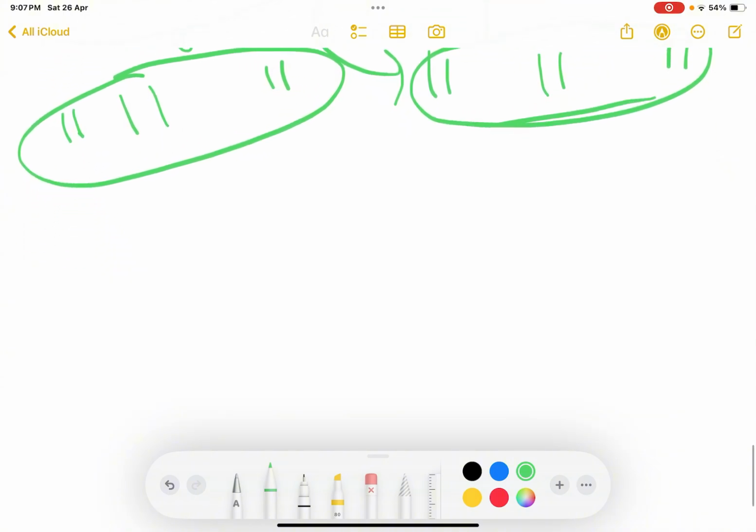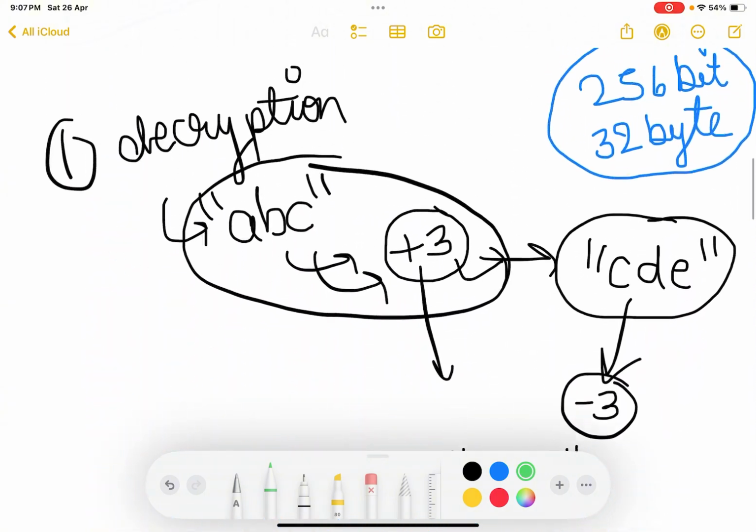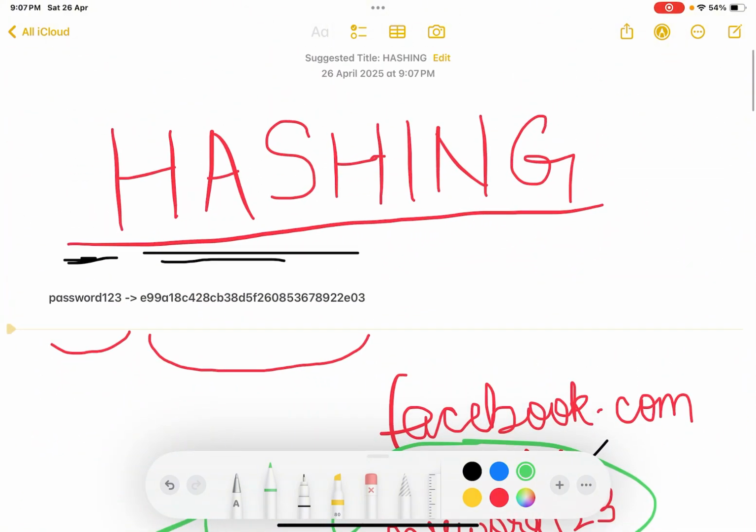So yeah, this is how hashing and salting is done, and your passwords are protected from attackers and hackers by companies. So the hashing and salting process is done this way.